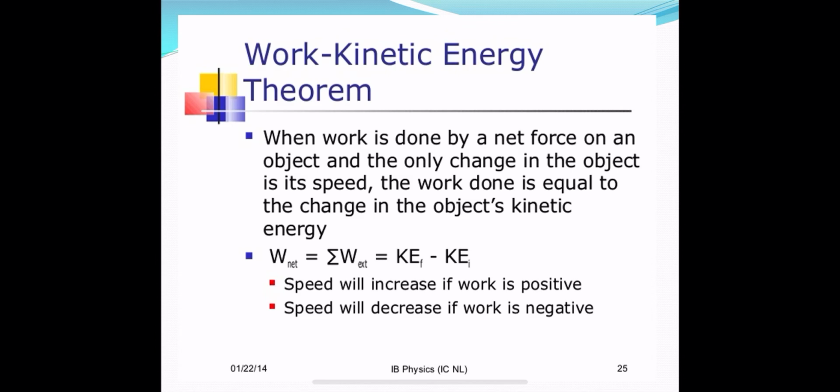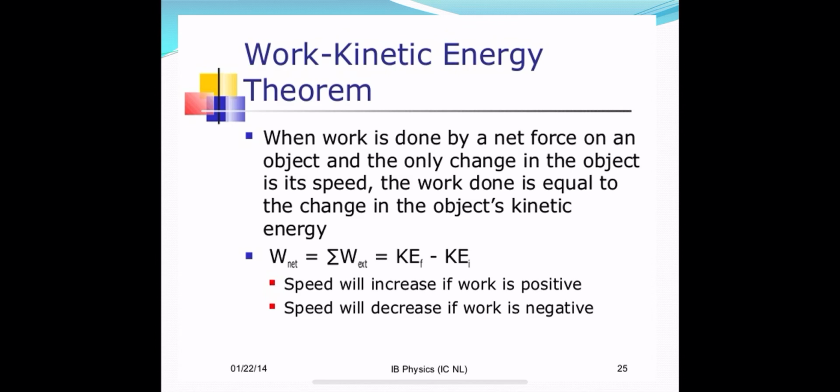In this case, if the velocity is increased, the speed is increased, then the work is added to the object as energy. That means the work done is positive. If the velocity is decreased, the speed is decreased, that means the applied force is in the opposite direction to the motion of the body.